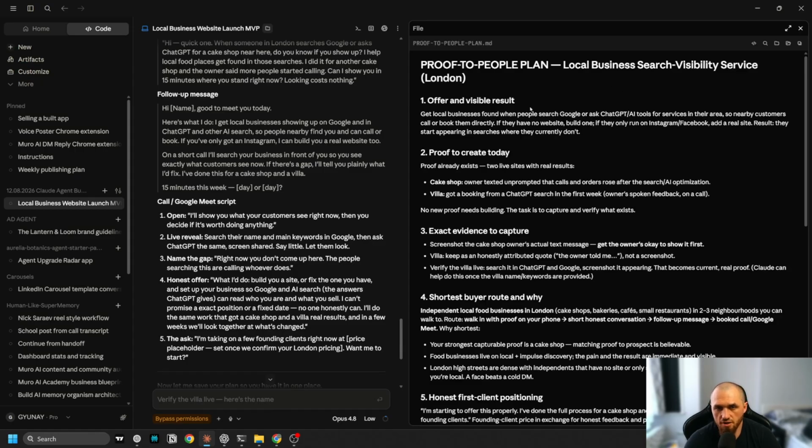This is the plan. Offer and visible result: get local businesses found when people search on Google and ChatGPT. You can see how clear this offer is. They straight away know what they are paying for: services in the area, so nearby customers call or book them directly. That's the result they're going to pay for.